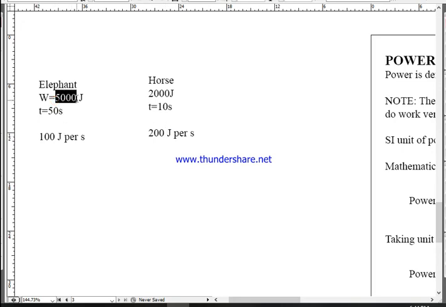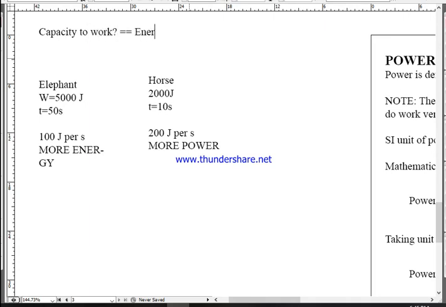Definitely elephant has the capacity to do more work. That means elephant has more energy. Okay, don't be confused. Elephant has more energy, but the horse has more power. The capacity to do work means energy, isn't it? You have studied it. What is the capacity to do work? You know, it is energy. Energy is defined as capacity to do work. So elephant has more capacity to do work, meaning elephant is more energetic.